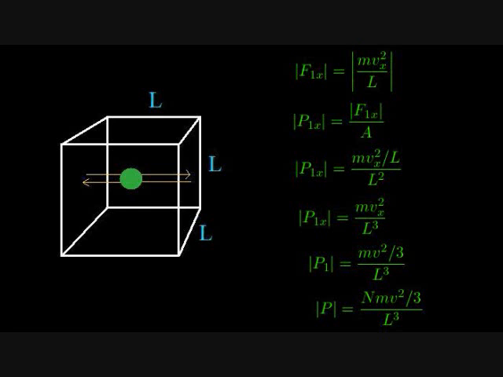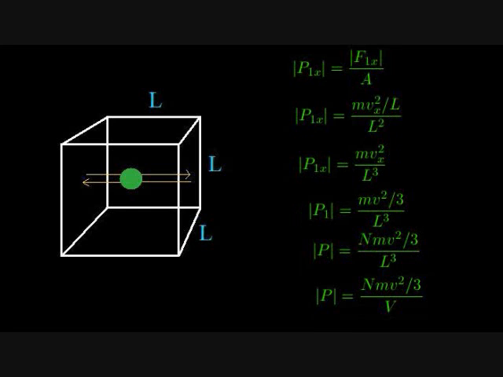So far, we have only derived an expression for pressure due to one atom. If the ideal gas contains n atoms, the pressure is just n times the pressure due to one atom. We will drop the subscript 1 because from now on our formulas refer to the pressure of an ideal gas with n atoms. The volume of the container is just L cubed. Multiply and divide by 2.